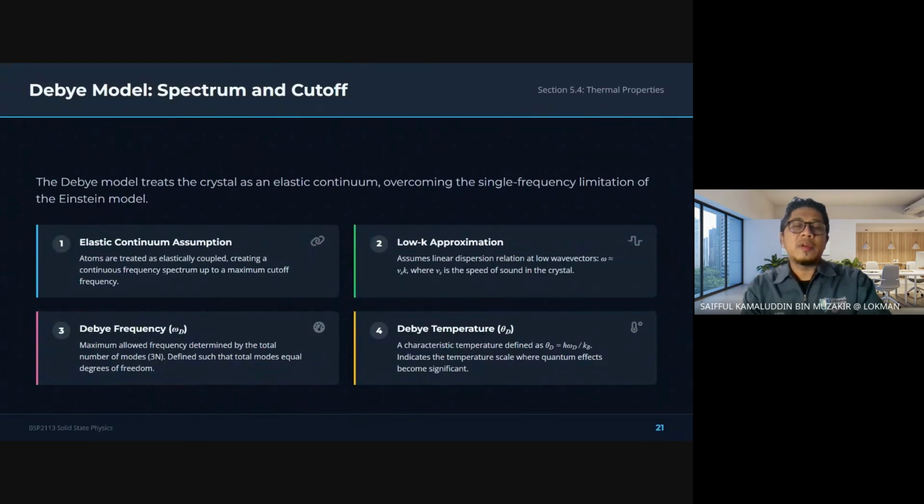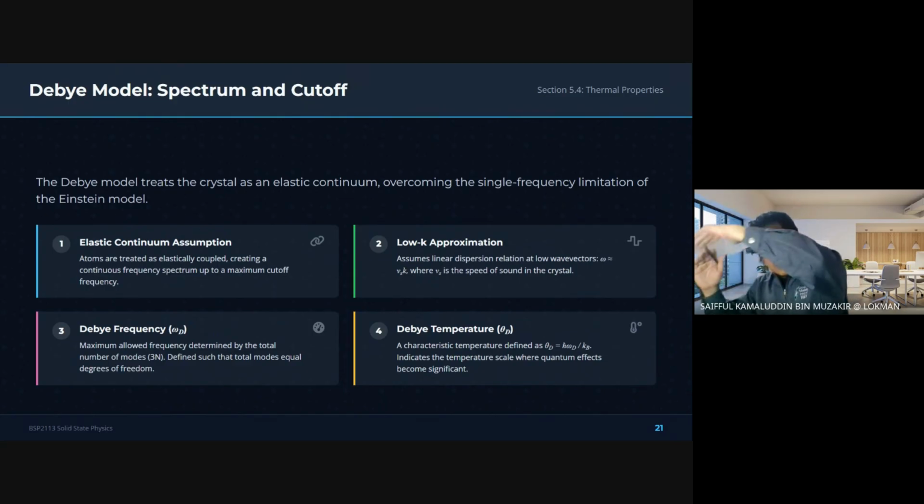Mana lagi? Debye model, spectrum and cutoff. Okay, so now Debye model improves on the Einstein model in a major way. Debye menambah baik model Einstein dekat banyak cara. So instead of assuming one single vibration frequency, it allows a whole range of frequencies. Kan Einstein salah, dia anggap frekuensi dia sama saja, one flat line, but no. Debye kata dia sepatutnya macam ni. Kan? But Debye pun ada limit, yang mana pada K besar sepatutnya dia tak akan naik lagi, dia akan curve, dia akan bend. Begitu.